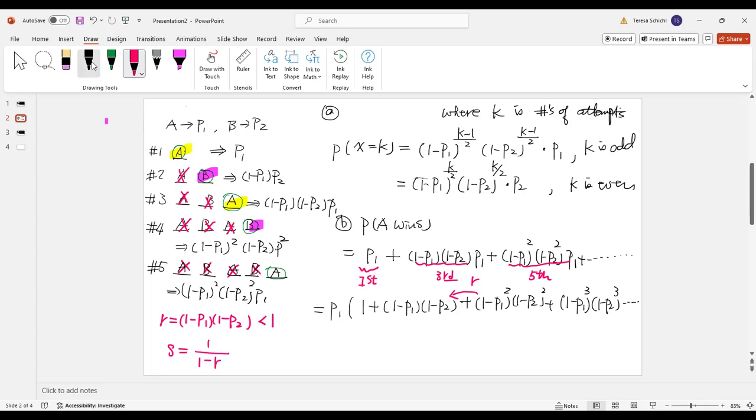Okay, so now in here I can just summarize it. So this would be P1, then I use the geometric series sum, 1 over (1 minus R). My R is the ratio, so this will be 1 minus (1 minus P1)(1 minus P2) here. Okay, so this is the probability A is going to win the game.